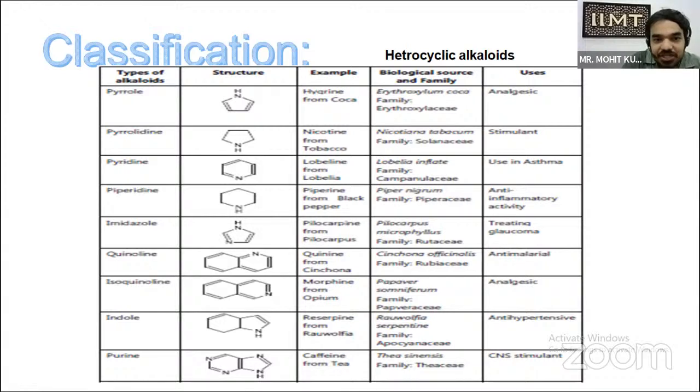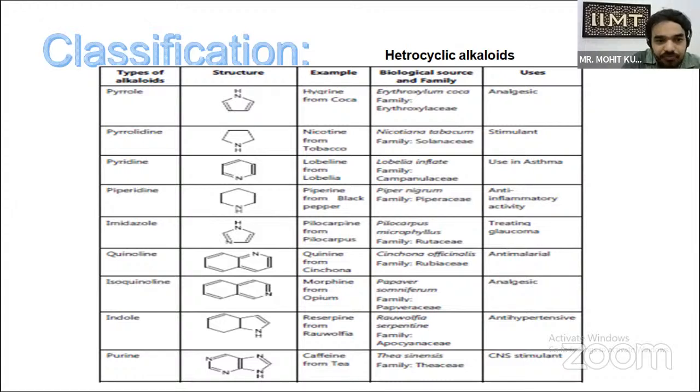Pyridine. The pyridine structure is present in lobeline, obtained from Lobelia inflata, family Campanulaceae, and used in asthma. Piperidine is obtained from black pepper, Piper nigrum is the biological source and the family is Piperaceae. It is used for anti-inflammatory activity. Imidazole. Pilocarpine is the active constituent, obtained from Pilocarpus, and the family is Rutaceae. It is used in the treatment of glaucoma.